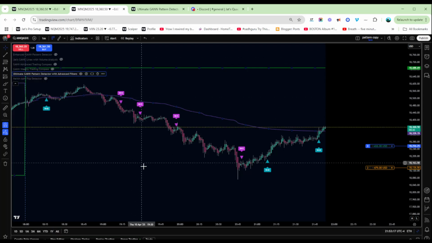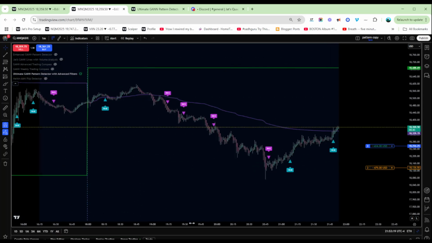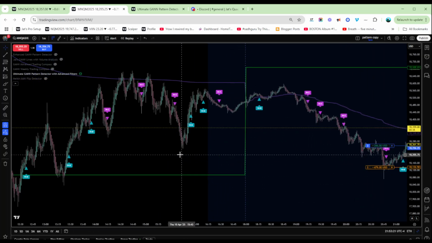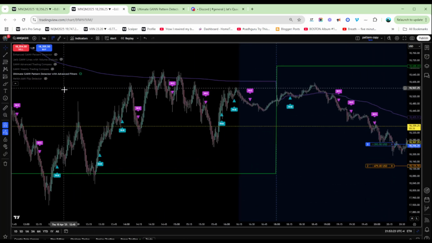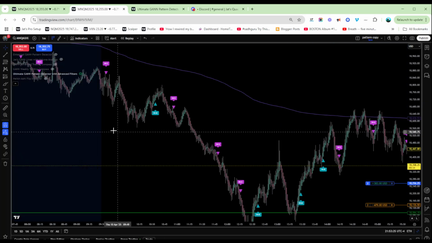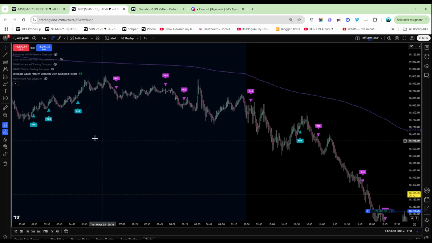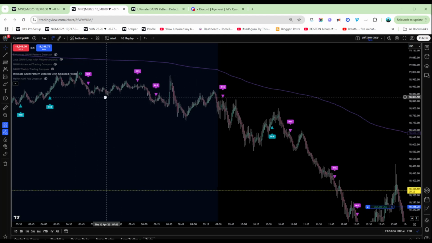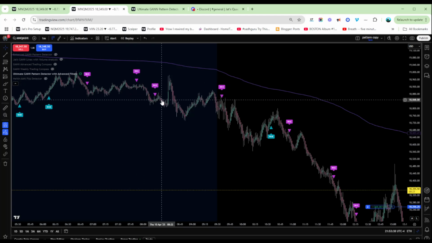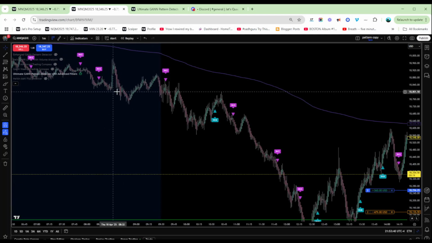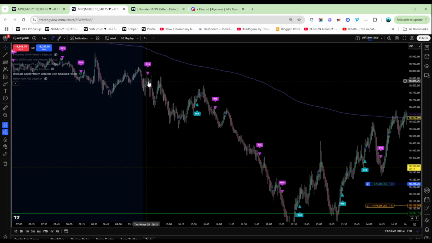Again, this is on the 1 second, and you can see going back. This is a 1 minute chart. You can see even today on a 1 minute chart, not too bad. So 5 o'clock in the morning, got some wins there. That's probably a loss there. Nice win there. That would probably be a loss. But overall, it's keeping you in the trend.